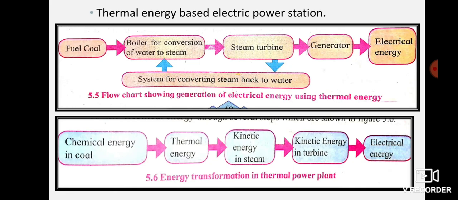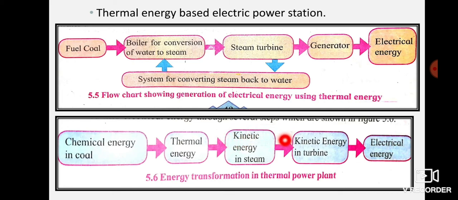If you see this in the form of a flow chart for energy transformation, we are using the chemical energy in the coal. Then it gets converted to thermal energy because we are heating the water. Then the steam is produced, which moves under high pressure, so we can say the steam has kinetic energy.